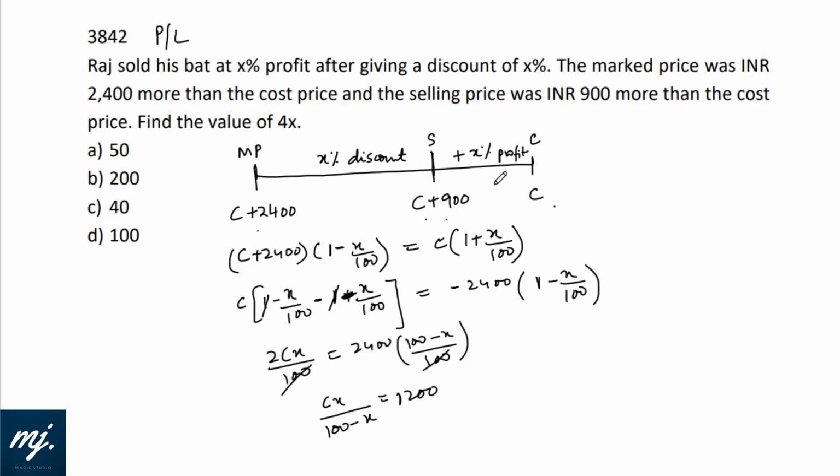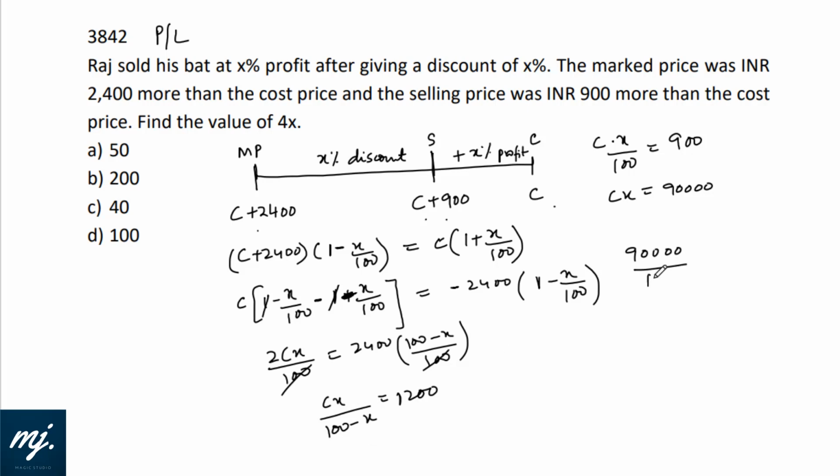Now let me compare it with the selling price from this end. The profit is how much? Profit is X% of cost price. That means profit would be C into X by 100, and profit is 900 rupees because selling price is 900 more than cost price. So from here I'll get the value of CX. CX is 900 into 100. Now if I use CX here, I can get the value of X.